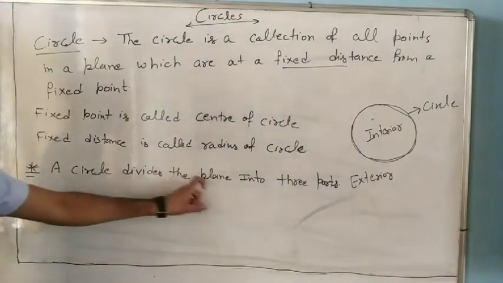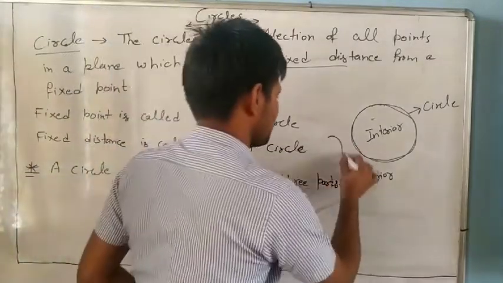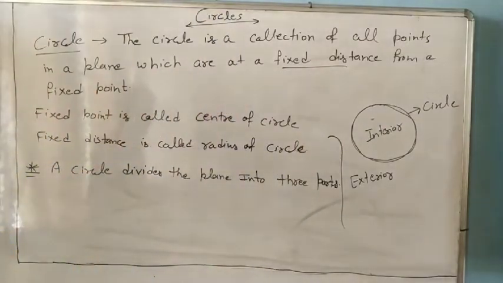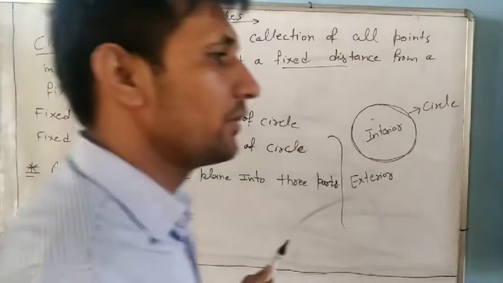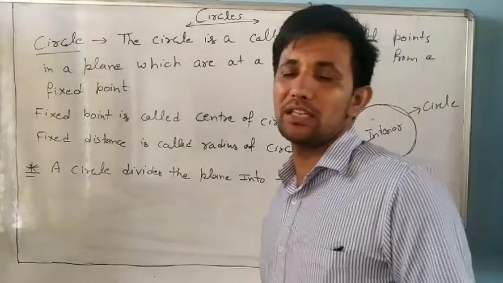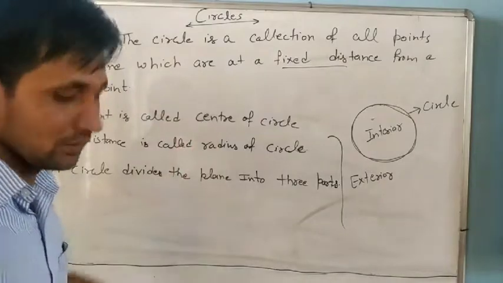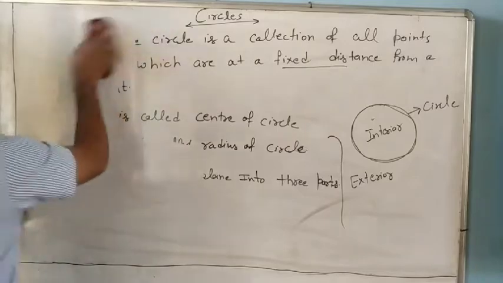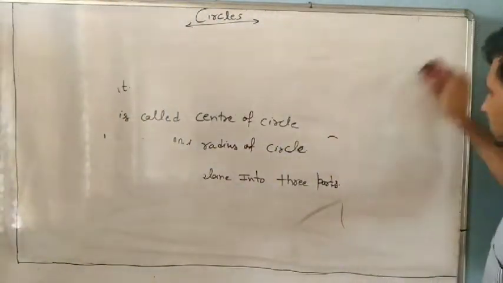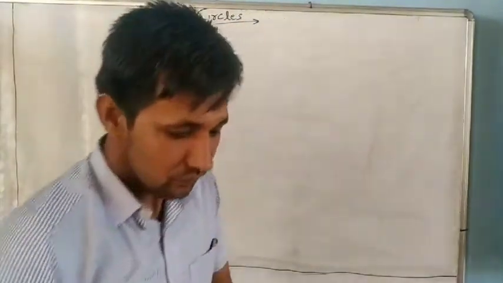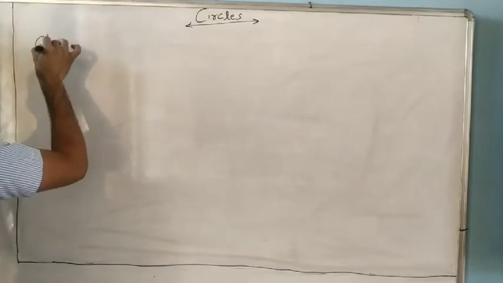So a circle divides the plane into how many parts? Exterior, interior, and a circle: three parts. Understand? It is very important, okay? If you understand what is circle, how many parts it divides, what is chord, what is arc, what is segment, what is sector, then the chapter is very easy. So now we learn the circle divides the plane into three parts, and a circle is a collection of all points in a plane.